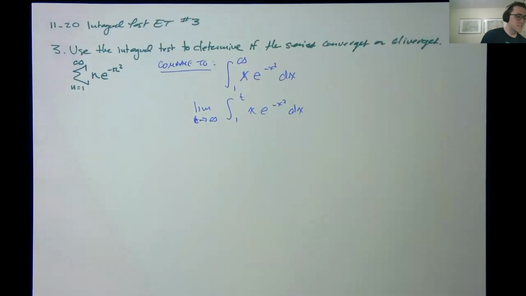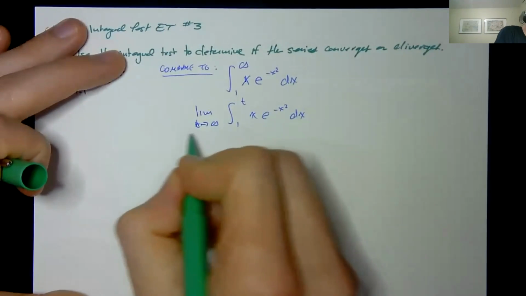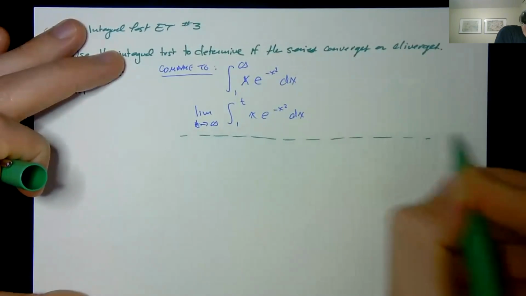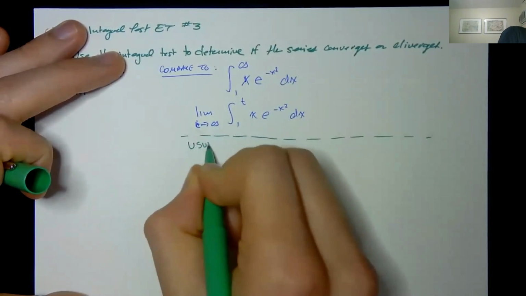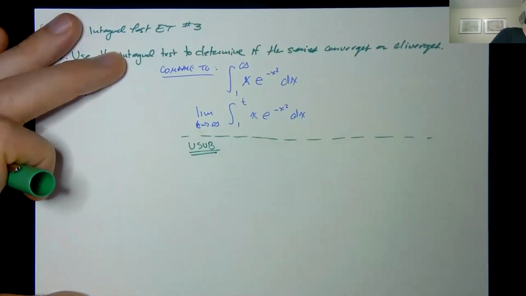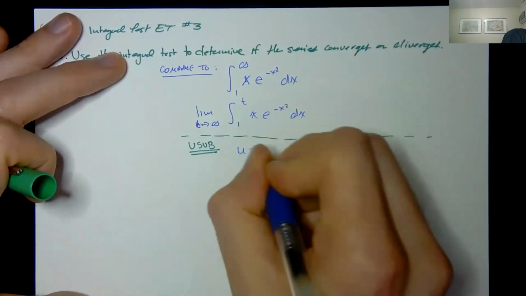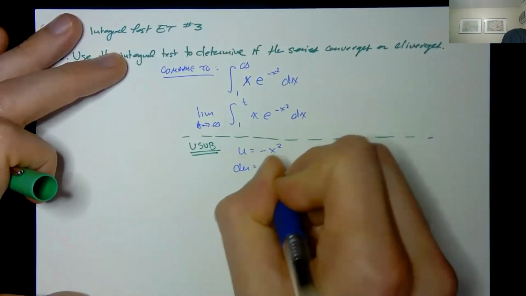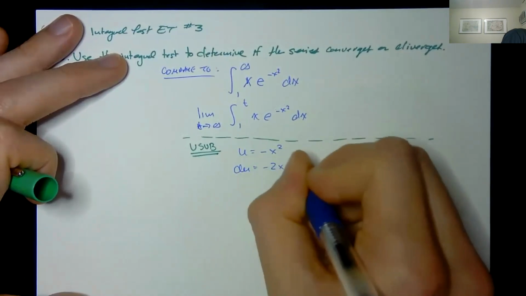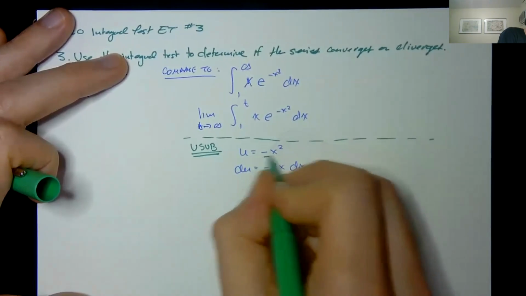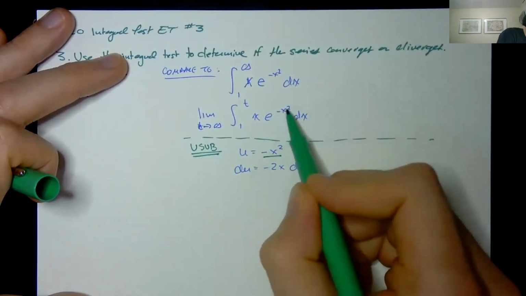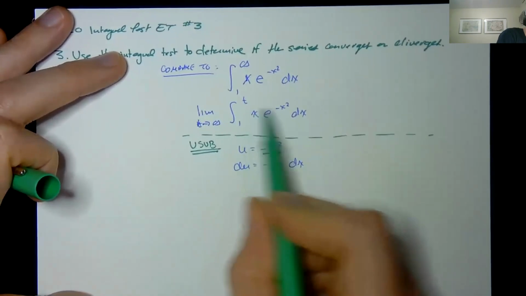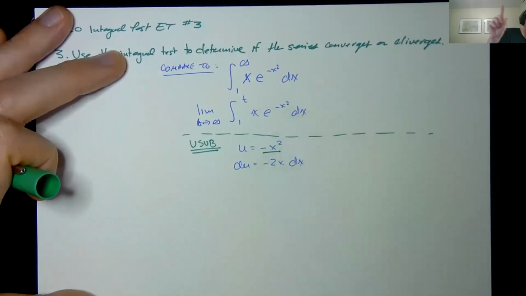And then similar to what I did yesterday in the Zoom session, we're going to use u substitution to find the antiderivative of this. So u will equal negative x squared, du would equal negative 2x dx. I could replace negative x squared for my exponent up here, but then I have only x and dx hanging around in the integrand.